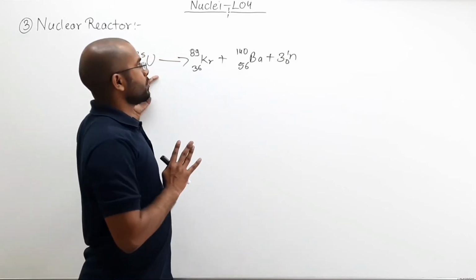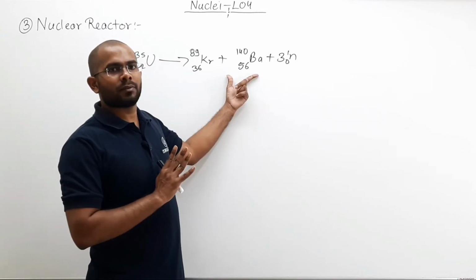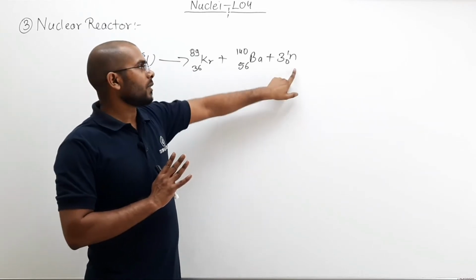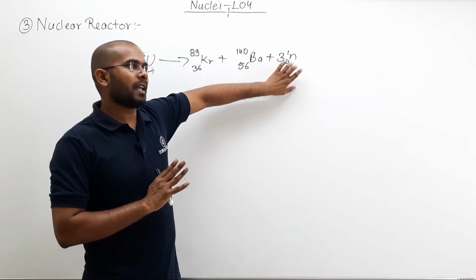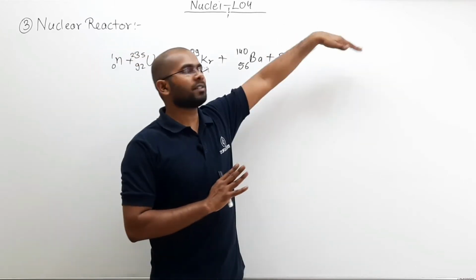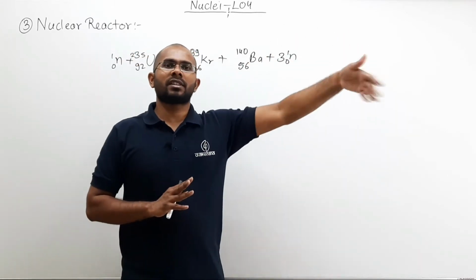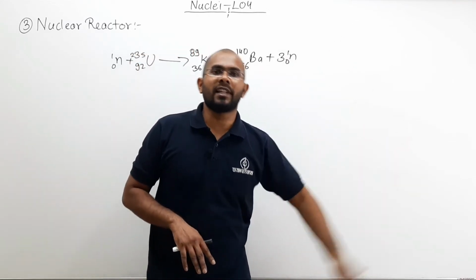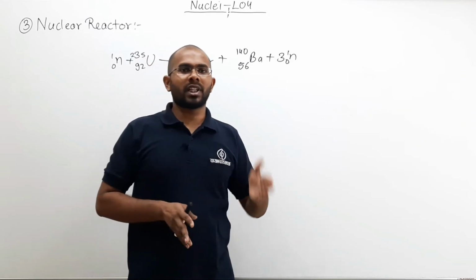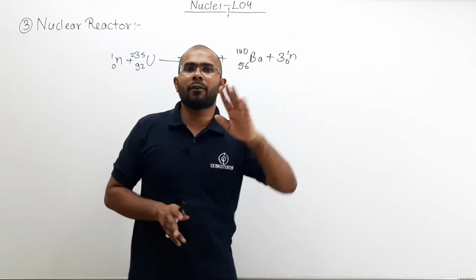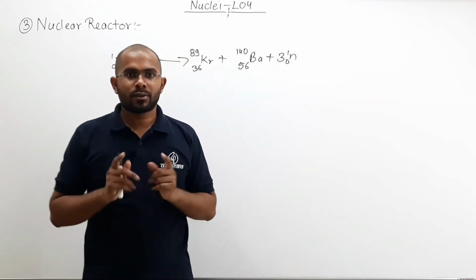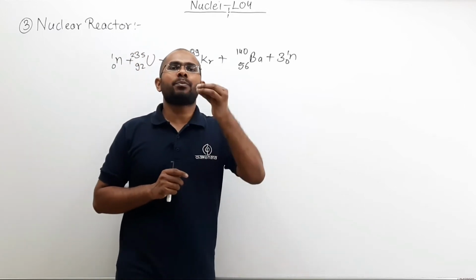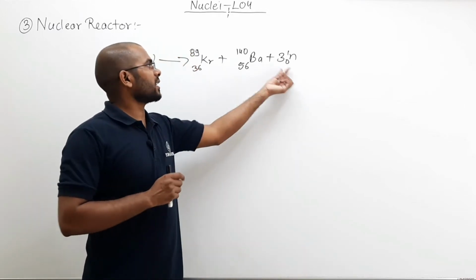One neutron I used, one fission reaction will take place, one neutron will be left, and that one neutron will create further fission reactions. It will not increase exponentially from 1 to 3, 3 to 27, 27 to 81, that will not happen. So how can we prevent these extra neutrons?